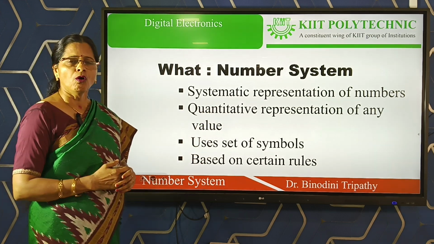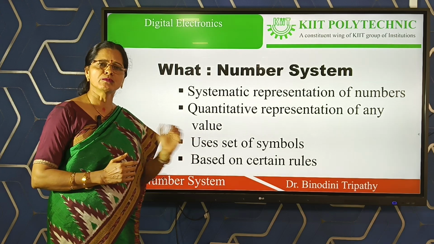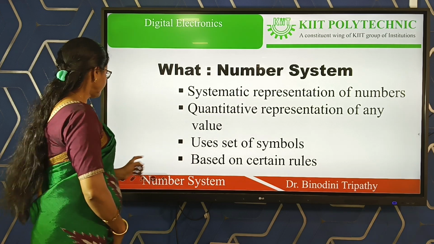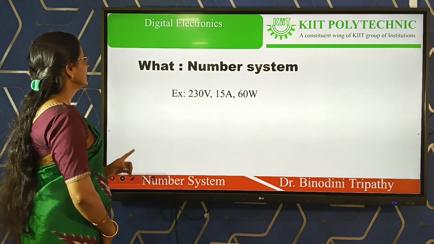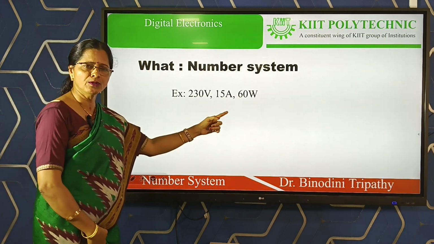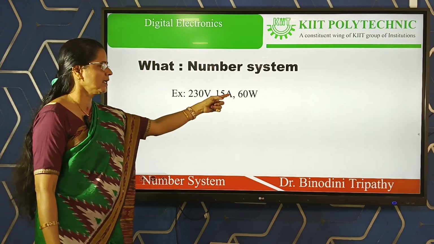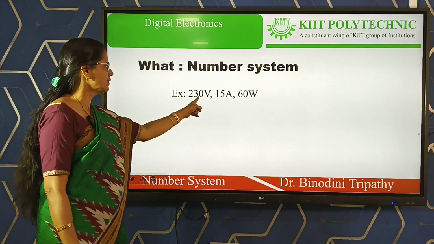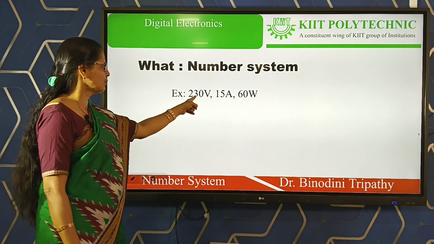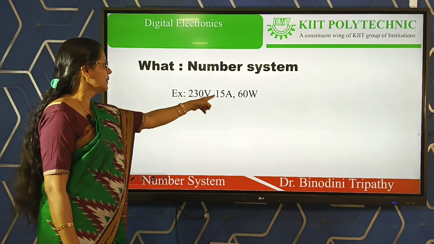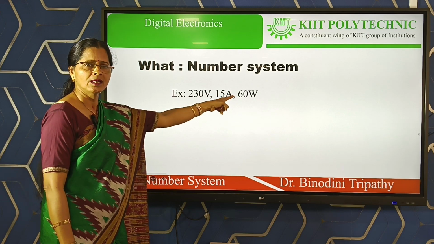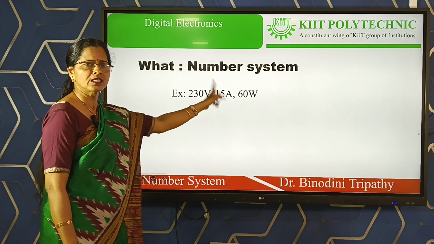Then all the number systems also follow some rules. They should not be randomly designed. This is one example we have already covered for voltage, current and power. 230 is a number, 230 volts means the voltage value. 15 ampere, 15 is a number. 60 watt is for power, and for the power amount 60 is the number.